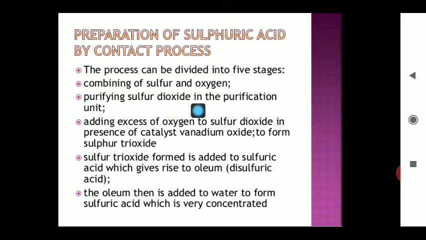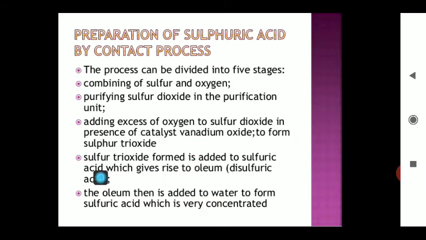Now the process can be divided into 5 stages. Stage 1, the combining of sulfur and oxygen. Stage number 2, the purification of sulfur dioxide in the purification unit. The third step is the addition of excess oxygen to convert the sulfur dioxide into sulfur trioxide by using a catalyst such as vanadium oxide.